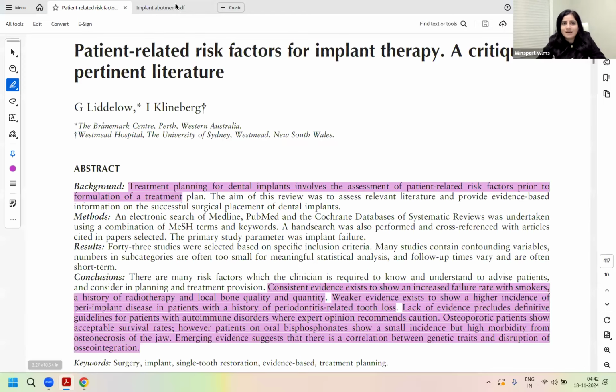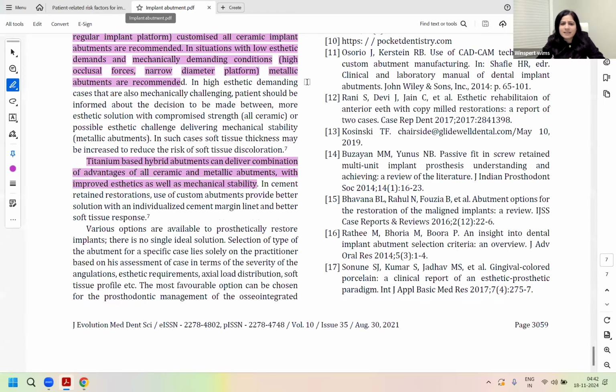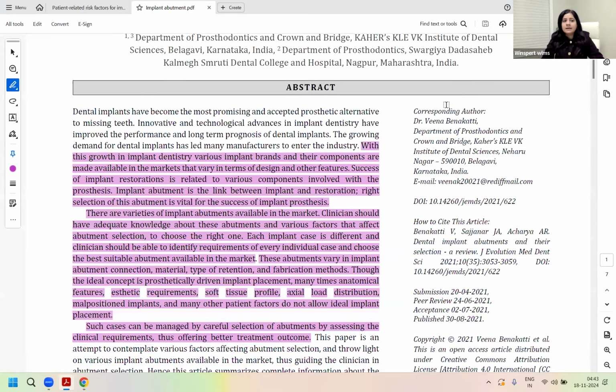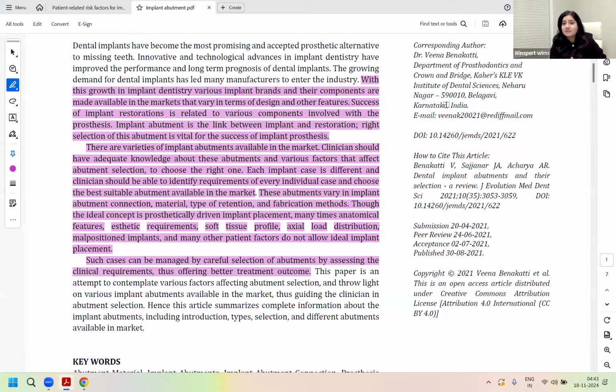So I want to start with the abutment. It's a brief, very light article which will just give you an introduction to the abutment types and what kind they are, what will guide you, what will help you to choose the abutment. Why is it important to understand the knowledge? Because I don't want you to be thrown off in the exam when you see certain terms, when you see particular questions asking about the abutment selection and you go blank.